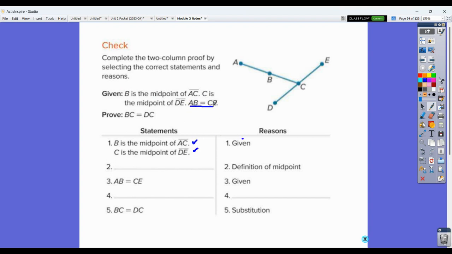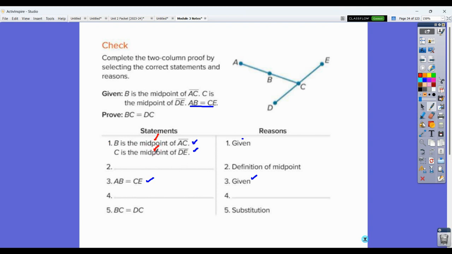Now, if you notice, there's one more given statement, and they don't list that until down here. This is a strategy that people use in proofs: they list a statement, and then they use that statement, and then they list another given, and they use that statement, and lead to the end. You can list all your givens at the beginning, or you can wait, like they did there. Okay, so B is the midpoint of AC and C is the midpoint of DE, leads us to being able to say something.